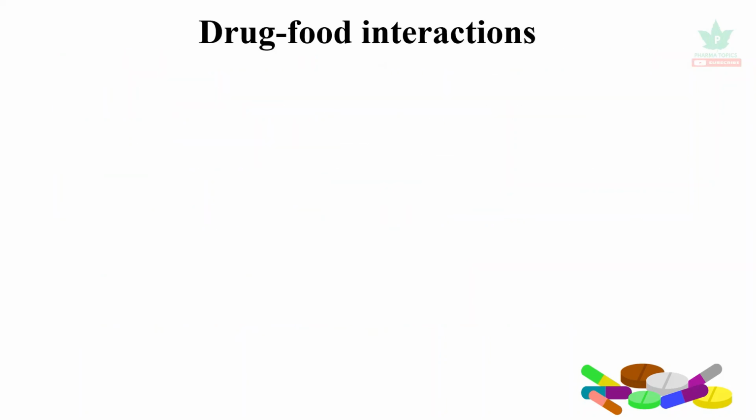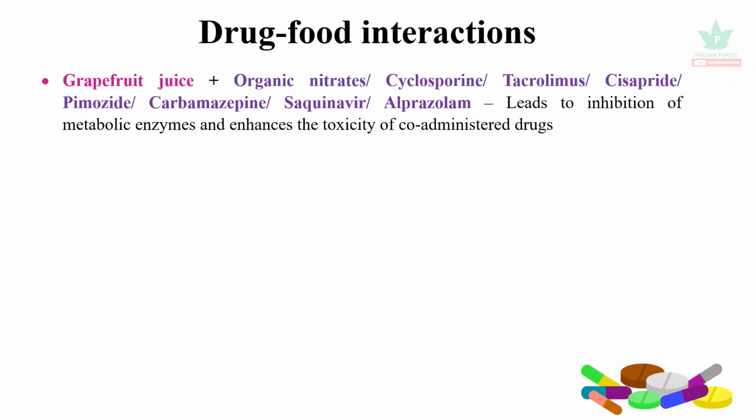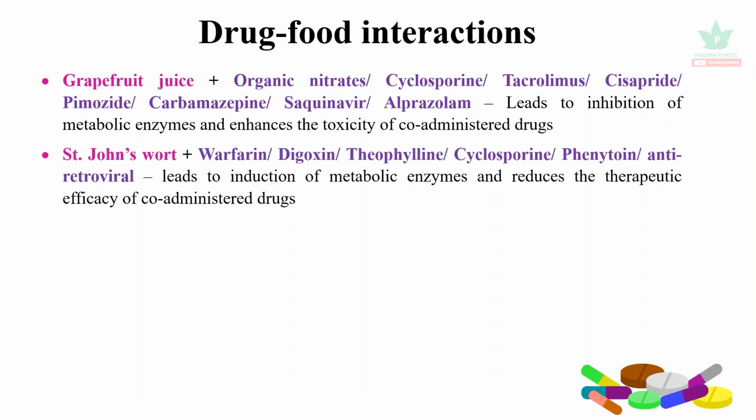Let us see the drug-food interactions. Grapefruit juice, which contains naringin, a substance which is an enzyme inhibitor, when it is clubbed with organic nitrates, cyclosporin, tacrolimus, cisapride, carbamazepine, saquinavir, or alprazolam, leads to inhibition of the metabolic enzymes and enhances the toxicity of co-administered drugs. St. John's wort is an enzyme inducer. When it is clubbed with warfarin, digoxin, theophylline, cyclosporin, phenytoin, or antiretroviral drugs, it leads to induction of the metabolic enzymes and reduces the therapeutic efficacy of the co-administered drugs.